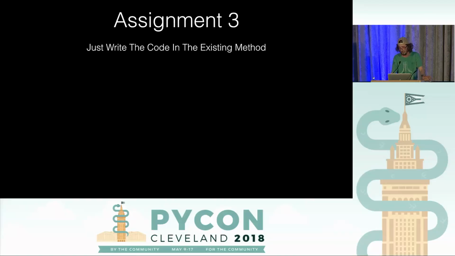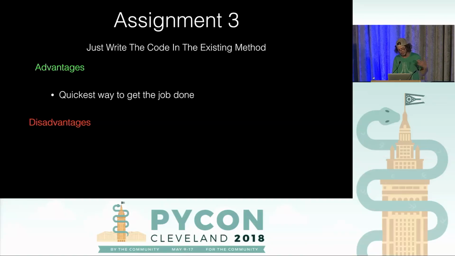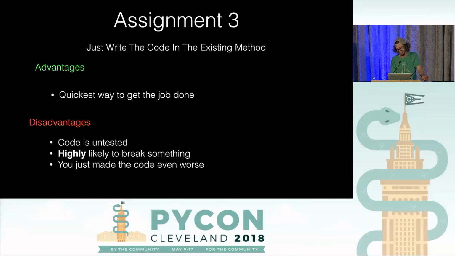First approach, just write the code in the existing method. Advantages, I was originally going to say none, but I realized there is one. It's just the quickest way to get the job done, technically. Disadvantages, your code is untested. You're highly likely to break something or everything. And you just made the code even worse. So you're making your own future grim.